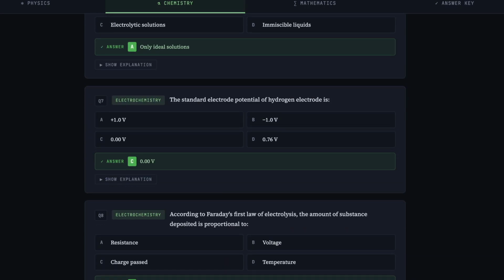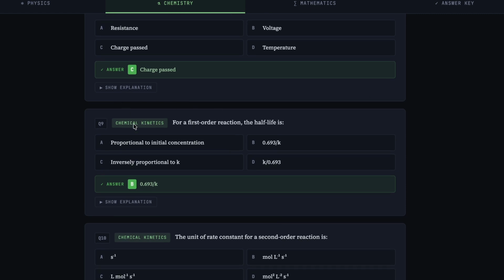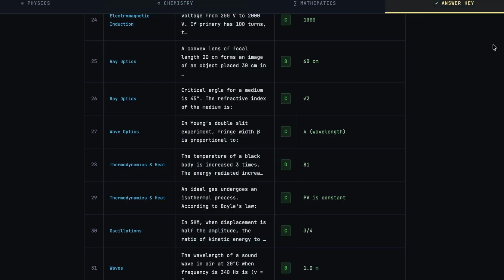Next, as you can see, electrochemistry, so there is one question. Then chemical kinetics: for a first order reaction, the half life is, you have to answer this. So in the comment box you can comment whether you want me to remove this particular answer, because it is a coded version. If you want me to remove this answer so that you can practice and give a real time mock test, you can comment down the same in the comment box, and based on that we'll be taking action and removing the answer, so that whenever you are solving this question paper, you can solve it, and as you can see on the screen at the top, there is a separate answer key, so you can use this and check the correct answers that you have marked in the question paper.